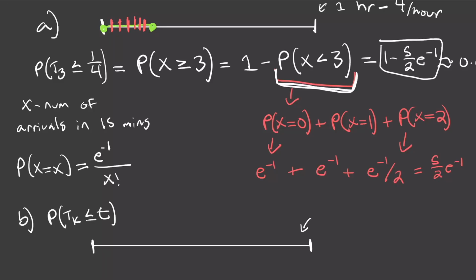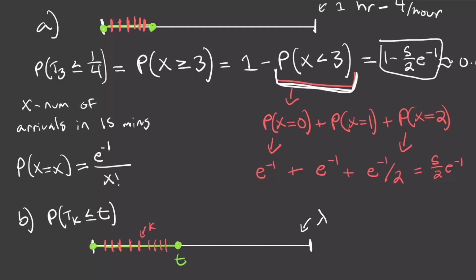Let's just say we have some big time interval. Let's say that events occur with some rate lambda in this time interval. So we have some smaller time interval in here that is t. Let's say it's like this. And we want the probability that the kth event occurs within here. So all that means is that we have at least the kth event occurring. So maybe this is the kth event, and then we could have any number after.